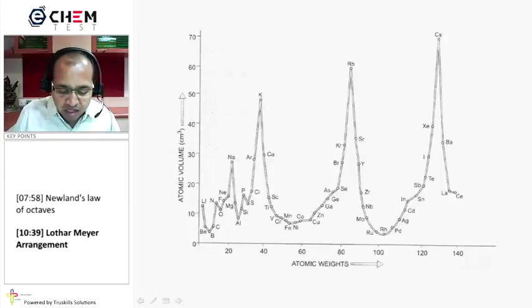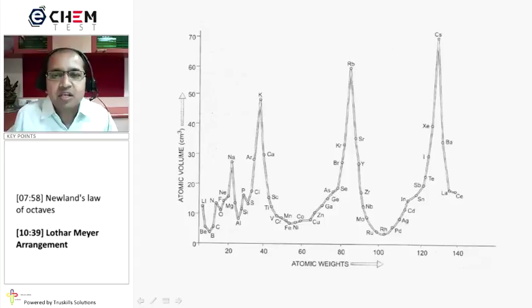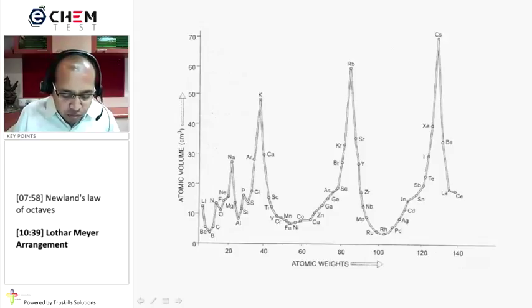If you look after the alkali metals, at the descending position are magnesium, here calcium, here strontium, here barium. These are alkaline earth metals, which means highly electropositive elements are on the peak and less electropositive elements are on the descending position. In the same way, if you look at the ascending position, fluorine and neon, chlorine and argon, bromine and krypton, iodine and xenon fall on this position, which means electronegative elements are on the ascending positions.